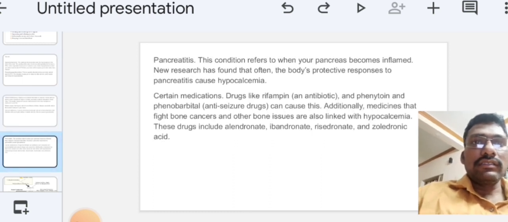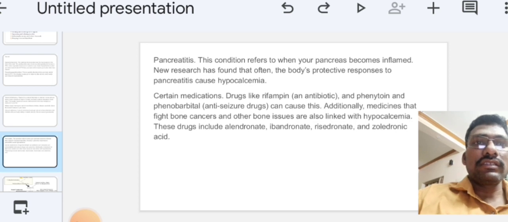The next cause is pancreatitis. If your pancreas becomes inflamed, researchers have found that the body's protective response to pancreatitis often causes hypocalcemia. And next is certain medication. Drugs like rifampicin, an antibiotic, phenytoin, an anticonvulsant drug, and phenobarbital, an anti-seizure drug. If we use these medications, hypocalcemia can occur.